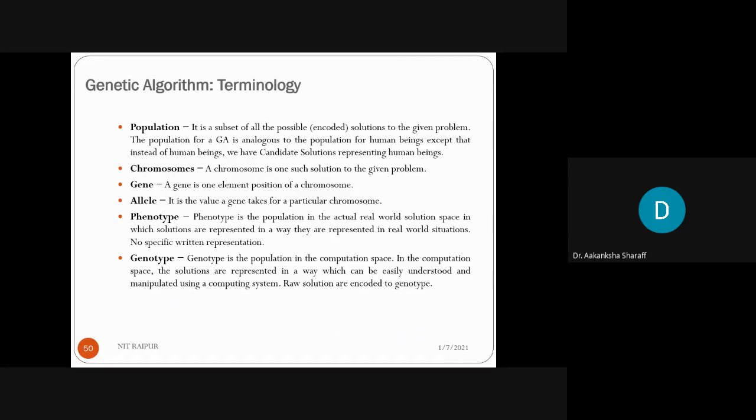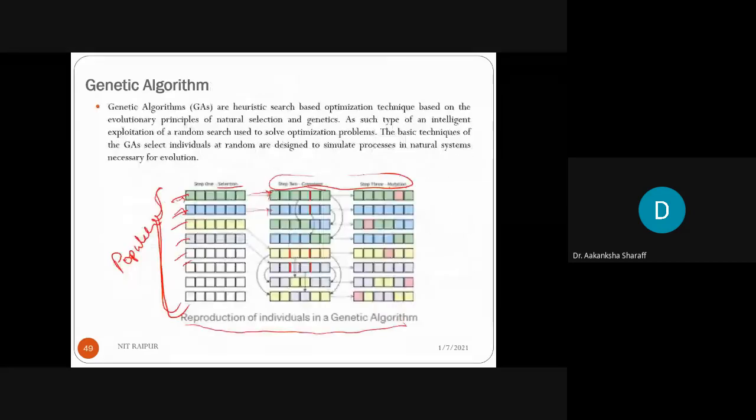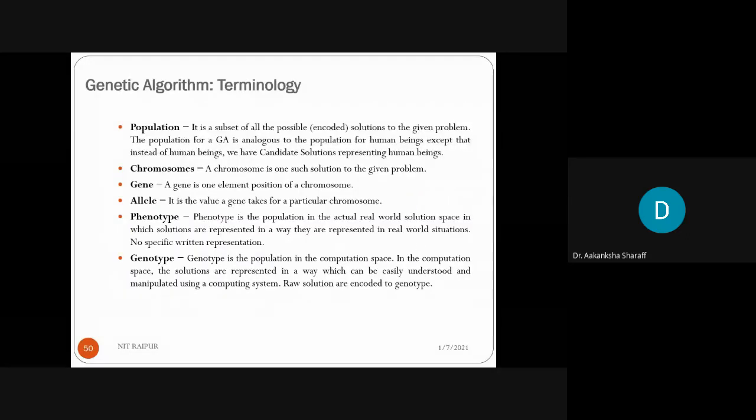Second one is your chromosome. Chromosome is one such solution to the given problem. Like here you can see that this individual is a chromosome. Now gene. A gene is one element position of a chromosome. Allele is the value a gene takes for a particular chromosome.